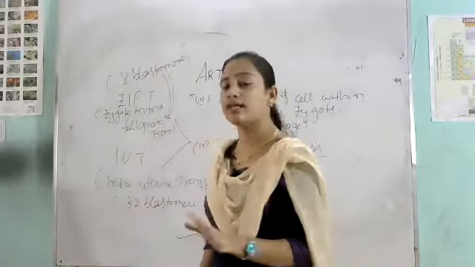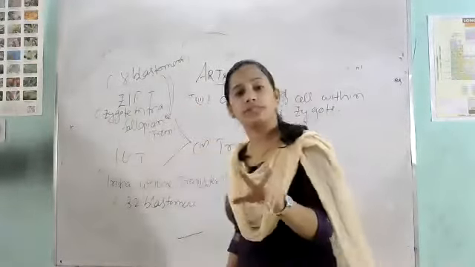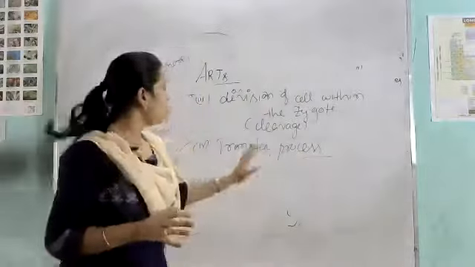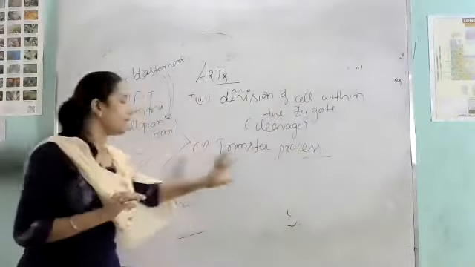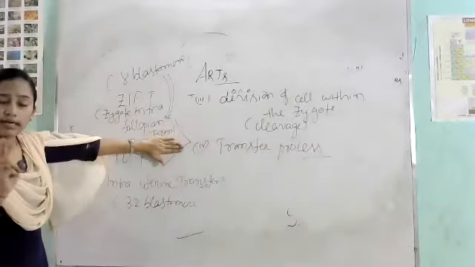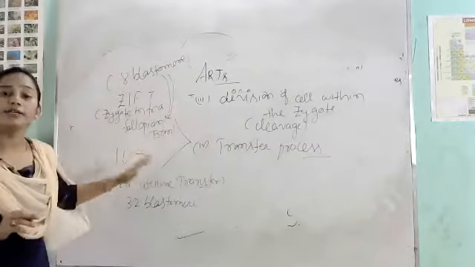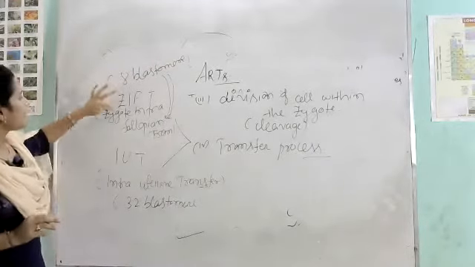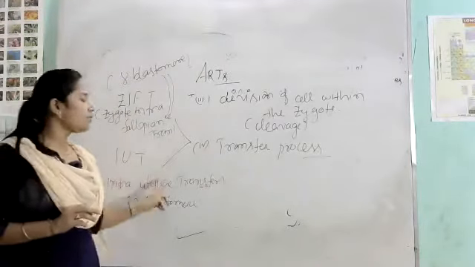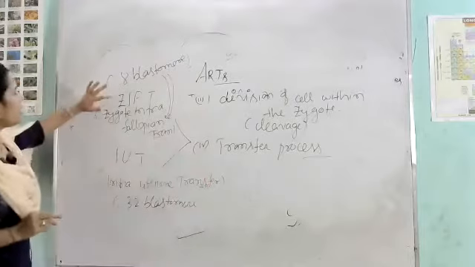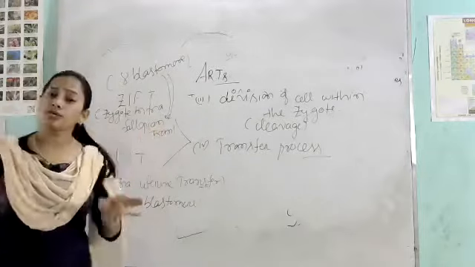So after the division of cells, we have to go for the transfer process, and the transfer process will be done in two ways. The first one is ZIFT and the second one is IUT. ZIFT means what? Zygote intrafallopian transfer. Clear? And IUT means what? Intrauterine transfer. Clear?